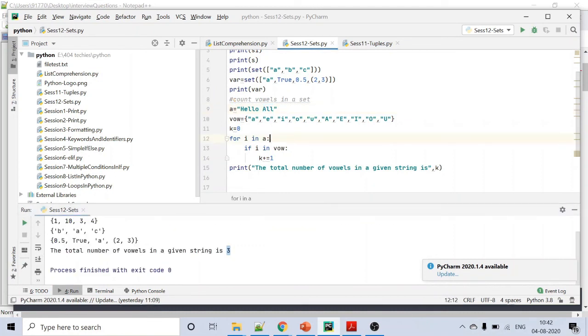So this is a simple example of using sets in Python. We shall see more in the next video.